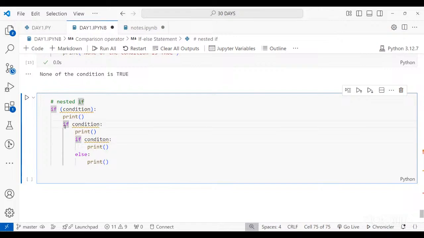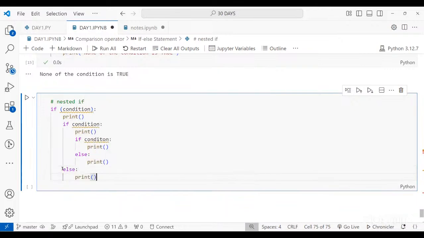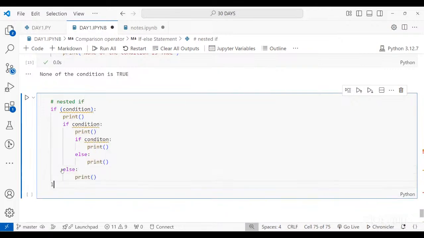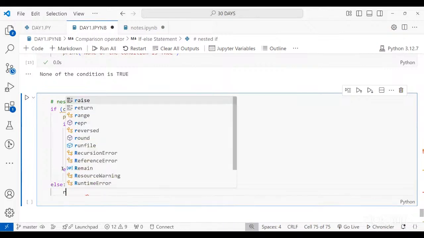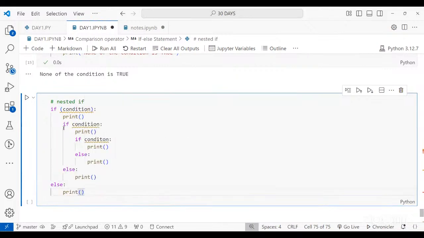Now for this if, you have to go to this cursor, and then you will write else print this. Now for the first if, again, you have to follow the same indentation pattern, and then you have to write it like this. Any question up till this?